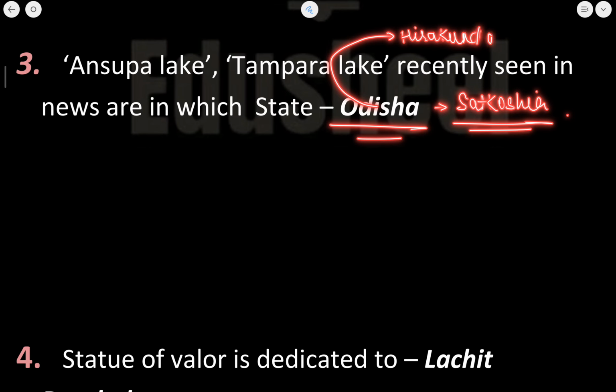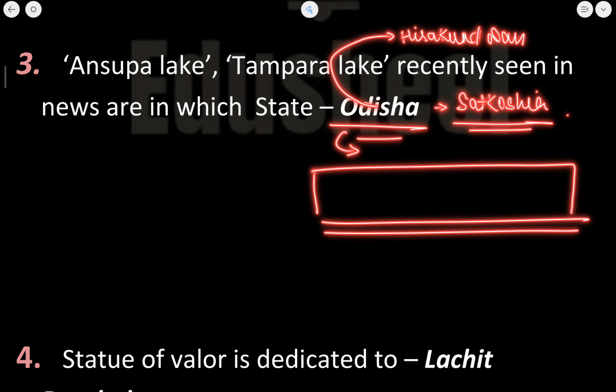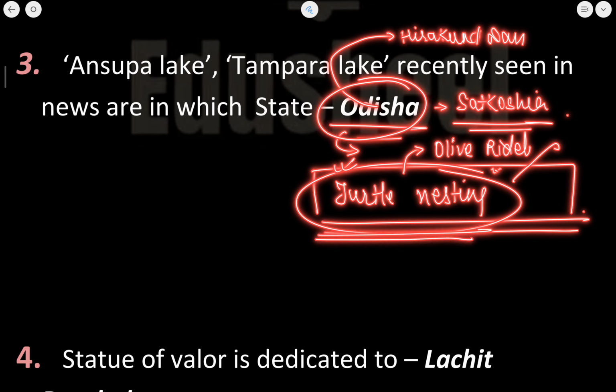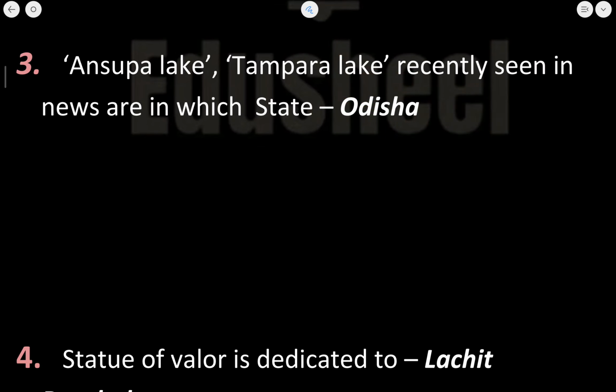Okay. Now in Odisha there is a place which is known for turtle nesting. Now what is the name? Okay, I will tell you the name of the turtle. There is the olive ridley turtle. Mass nesting of this turtle takes place in Odisha. Now at which coast it takes place, this you will tell me in the comment section. Now I am going to tell you about different Ramsar sites.